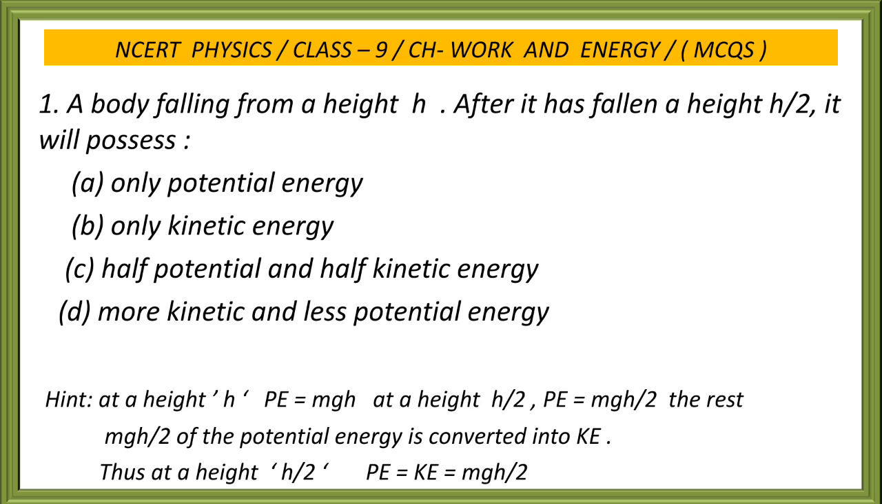So let us now start the video with question number 1. A body falling from a height h. After it has fallen a height h by 2, it will possess only potential energy, only kinetic energy, half potential and half kinetic energy, more kinetic and less potential energy. So here your correct answer is option C, half potential and half kinetic energy.